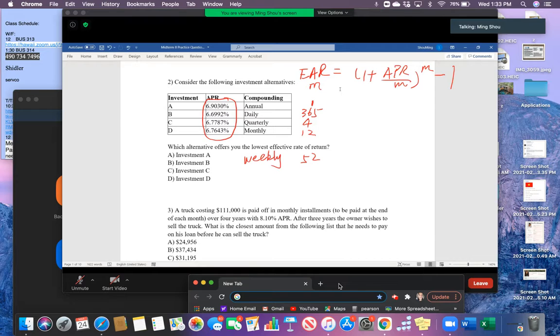So simply apply all those numbers, and then you can easily find out for investment A, the effective annual rate would equal to 6.9030%. So this is for A, okay? For B, the effective annual rate would equal to 6.9280%. For investment C, it will equal to 6.9530%.